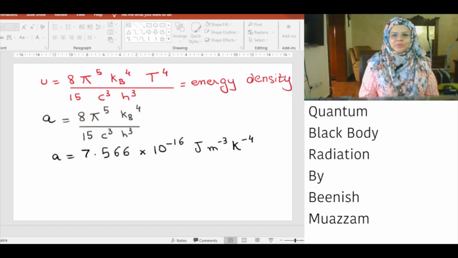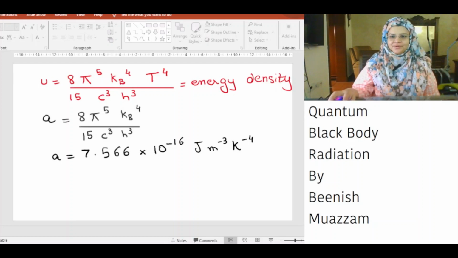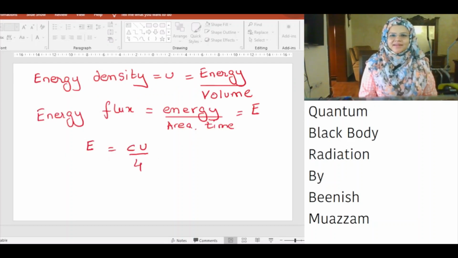Energy density U is proportional to temperature to the power of 4 and is related by the constant A, that is equal to 8 multiplied by pi to the power of 5 multiplied by k_B to the power of 4 divided by 15 c cube h cube. A has a value of 7.566 times 10 raised to the power minus 16 joule meter minus 3 Kelvin minus 4. Energy density is energy per volume and is denoted by U.